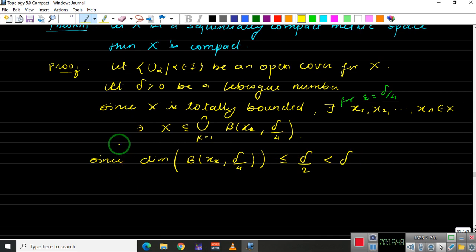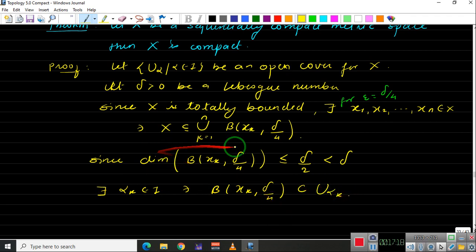And hence, by using the previous theorem which we have proved for the Lebesgue number, that is video number 61, the Lebesgue covering lemma, since this is an open cover, there exists some alpha k belonging to the indexing set I such that the ball around xk of radius delta by 4 will be contained inside U alpha k. By the Lebesgue covering lemma, this happens for each k.